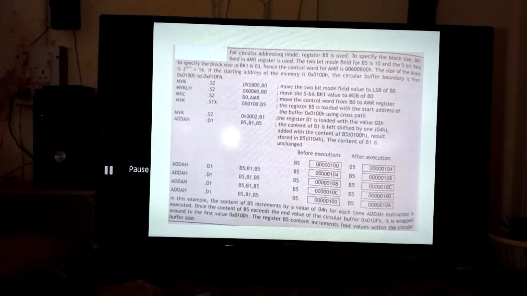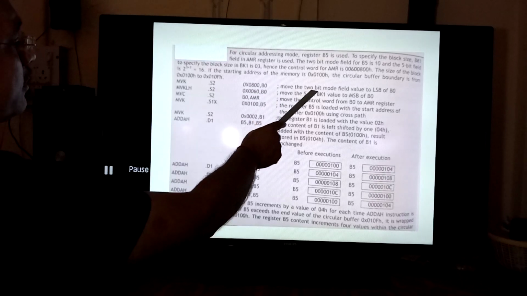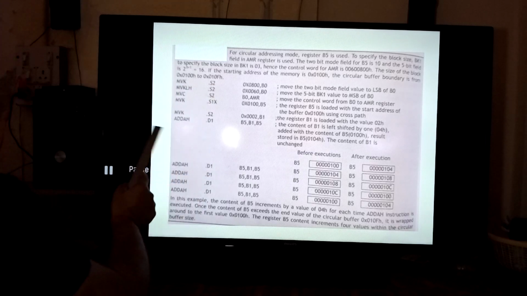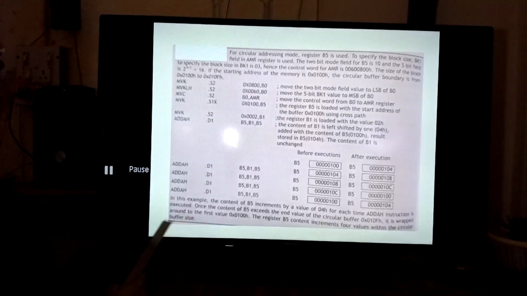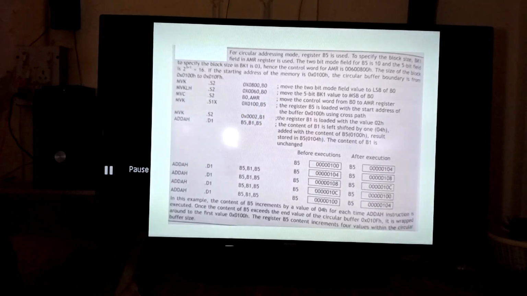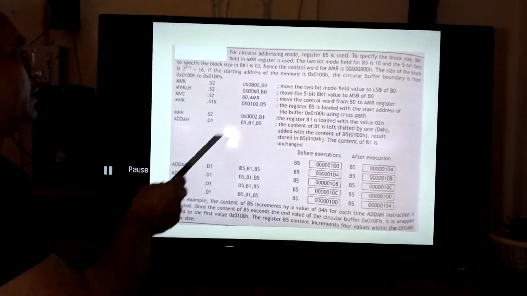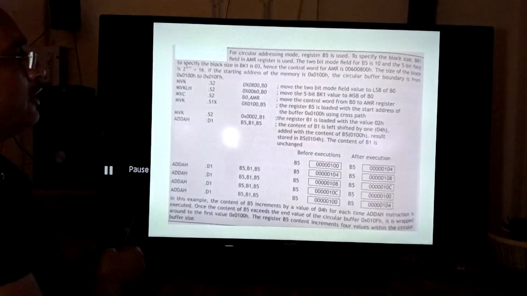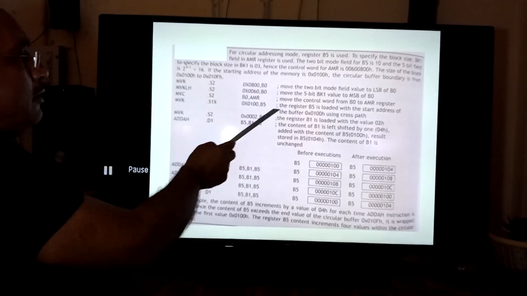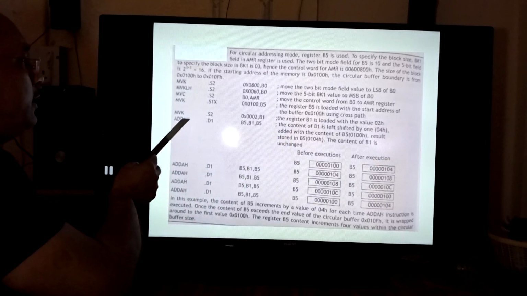This is related to the circular addressing mode, related to the AMR, the address mode register, and these are the instructions and the comments related to these instructions. Here we are using the S2 functional unit to move the 2-bit mode field value to the LSB of B0. MVKLH.S2 moves the 5-bit BK1 value, as there are two fields, BK0 and BK1, to the MSB of B0. MVC.S2 moves the control word from B0 to the AMR register, and MVK.S1X loads the register B5 with the start address of the buffer, 0x011H, using the cross path.